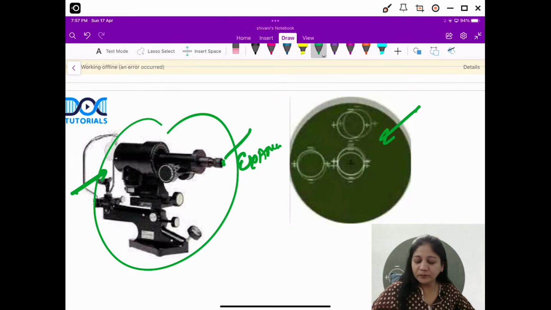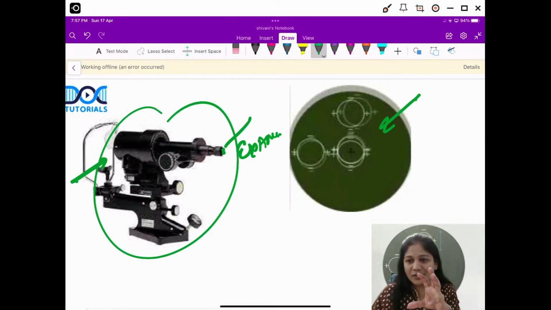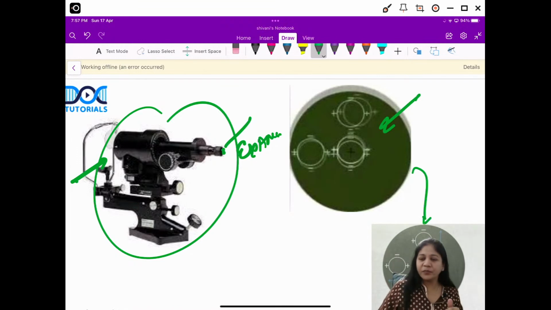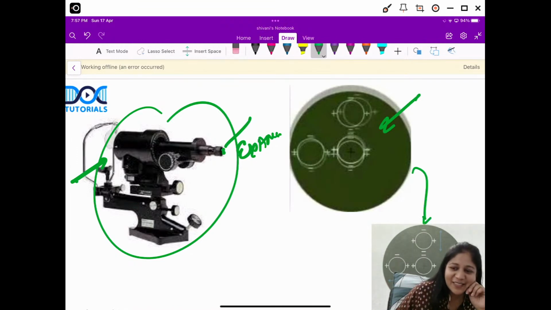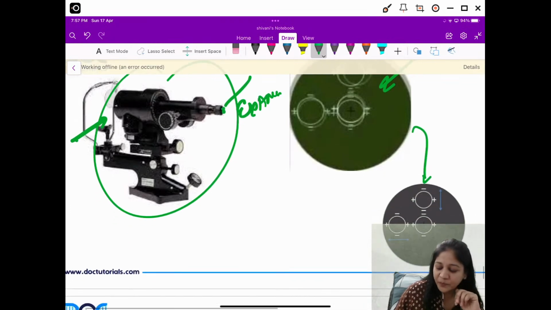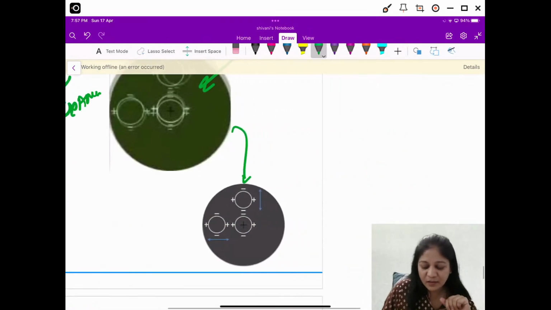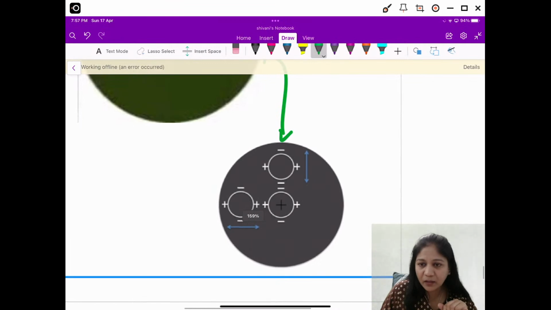Now what will we do? We will first of all focus on the circles. So these are the focus of the circles, right? I'll just show you by moving like this. So this is how you see the focus on the circles. Okay, circles are focused very well here in this picture.